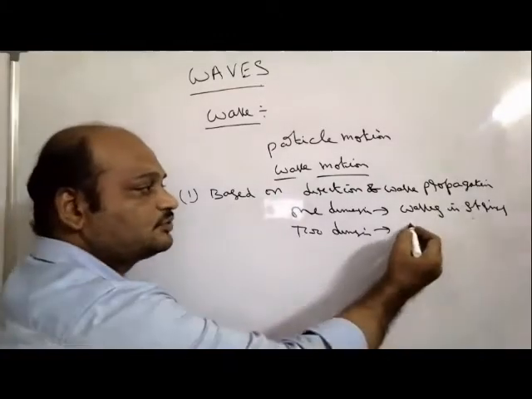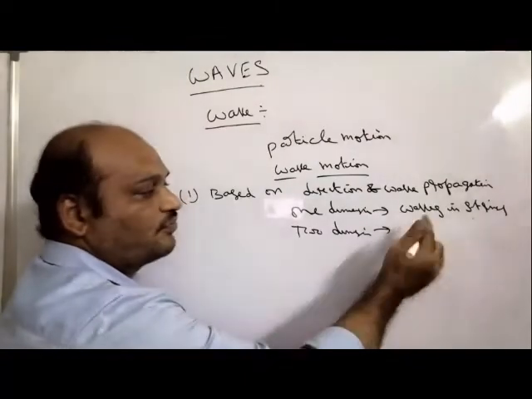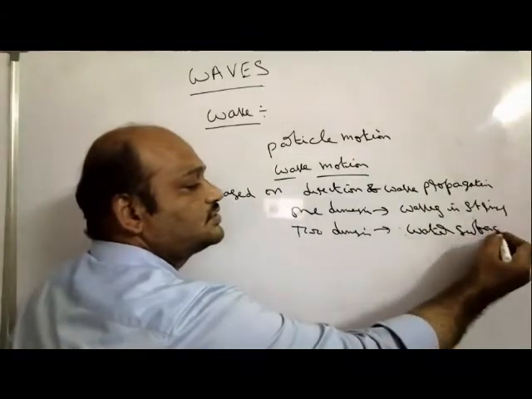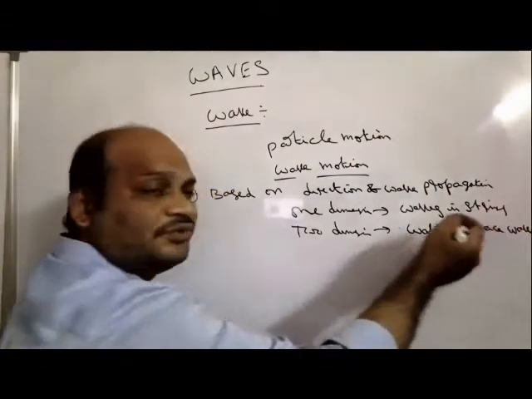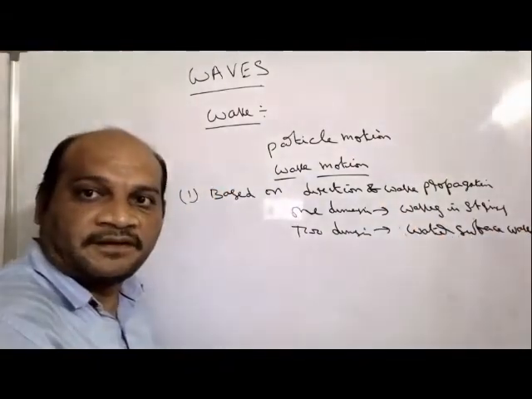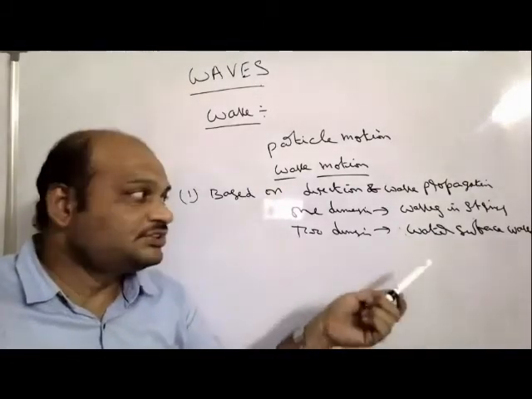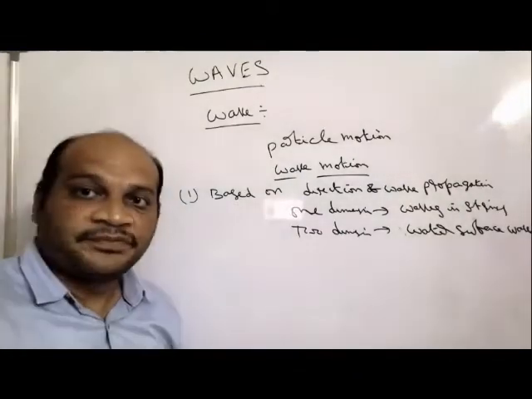The example for this is water surface waves, or we say ripple waves. Ripples form on a water surface. So these are two-dimensional waves.